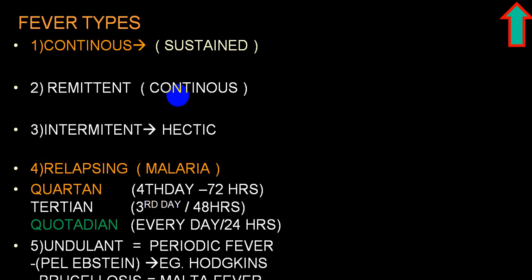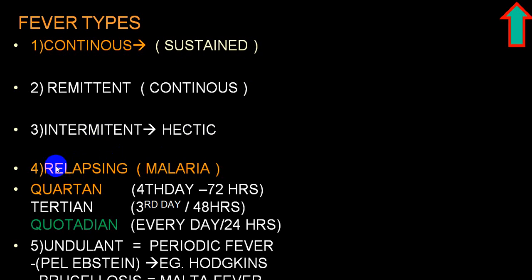We'll label that as remittent fever. But if it touches baseline once in 24 hours, without antipyretics, then we'll label that as intermittent fever. Or it is also called hectic fever.